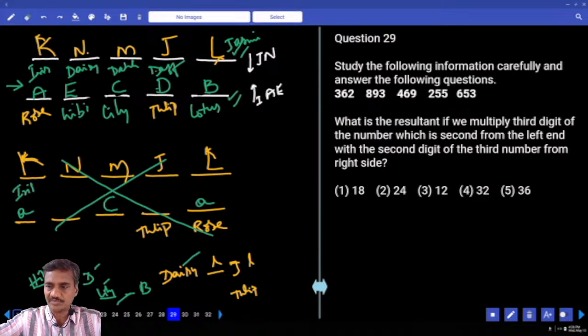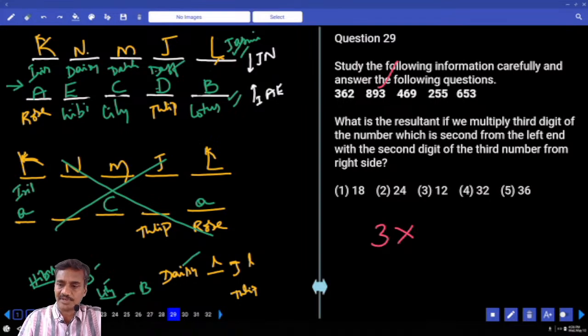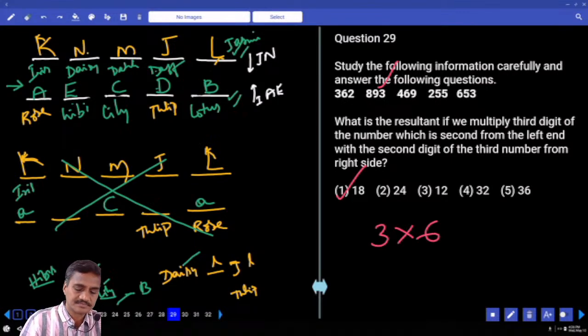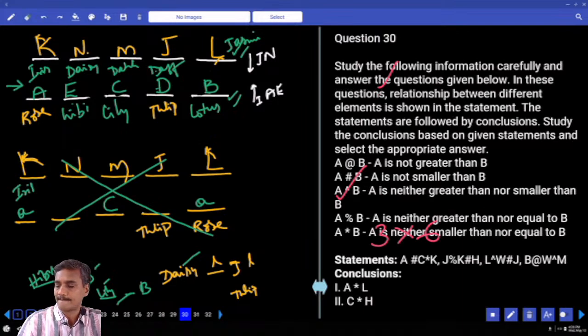What is the result if we multiply the third digit of the number which is second from the left, second from the left 893, third digit is 3, with the second digit of the number third from the right? Third from the right 469. What is the second digit? The second digit is 6. 3 into 6, 18, choice 1. 29th one. Then coming to 30 onwards.